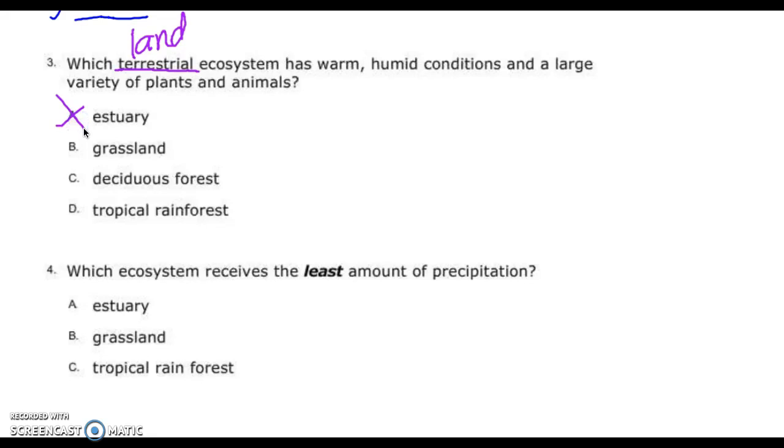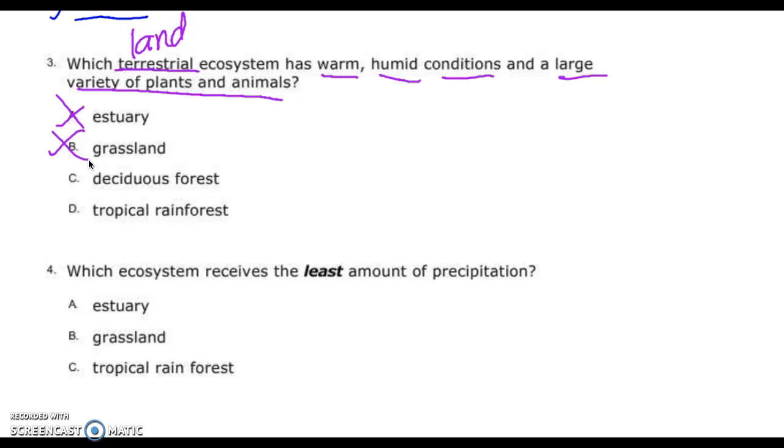Which land ecosystem has warm, humid conditions and a large variety of plants and animals? Would that be a grassland? No. There's not a lot of plants and animals in the grassland. There's grass and some animals, but not a large variety. Now I'm down to deciduous forest and tropical rainforest.